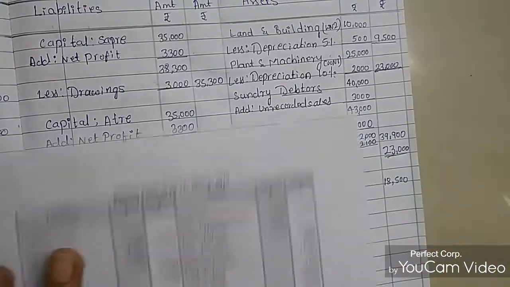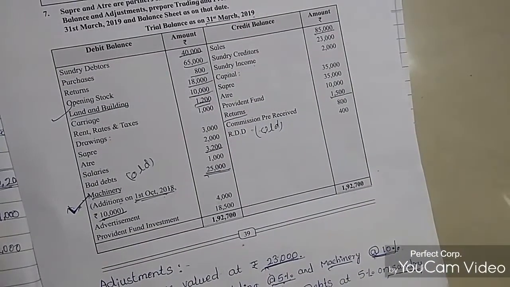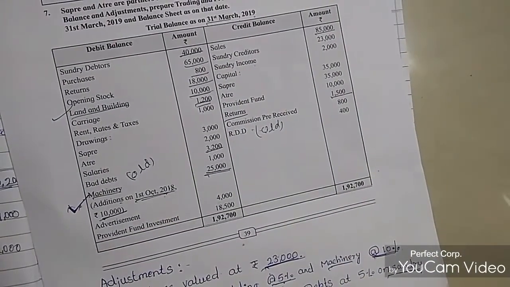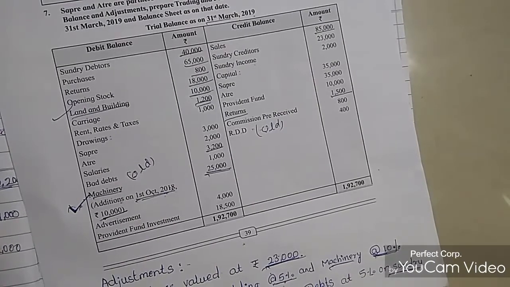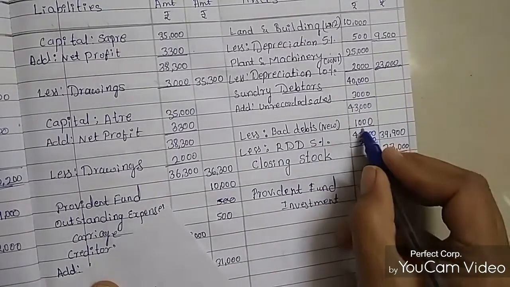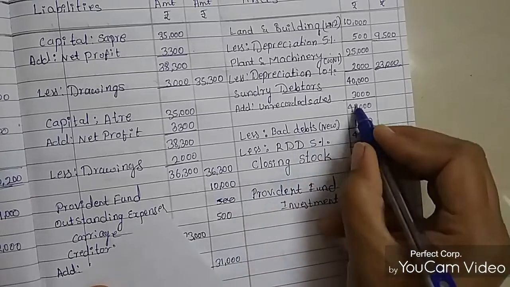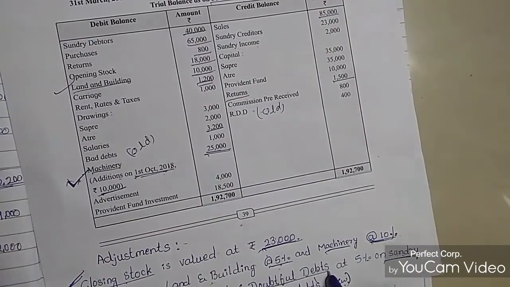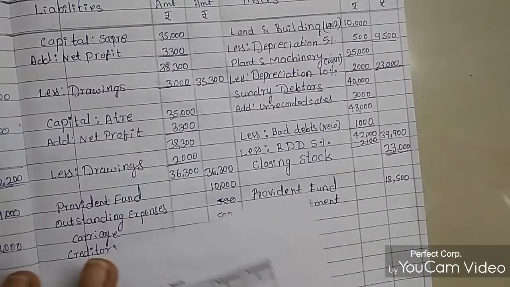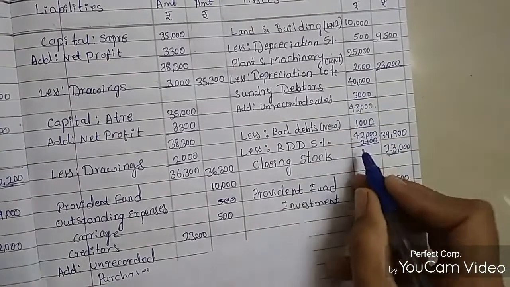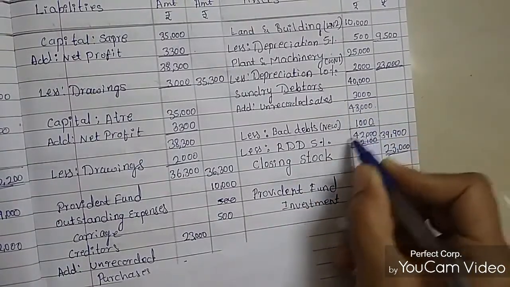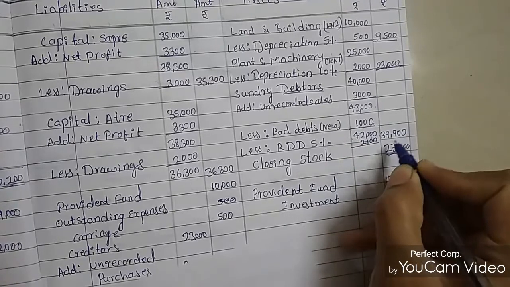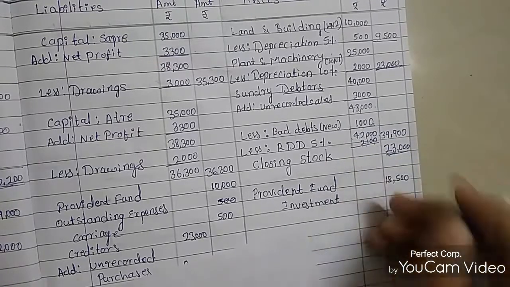Less new bad debts of 1,000 rupees, which is a loss for the company, so 43,000 minus 1,000 becomes 42,000. Then less RDD, the reserve for doubtful debts at 5% on sundry debtors: 42,000 into 5 divided by 100 gives 2,100 rupees. I have mentioned this in working note 3.